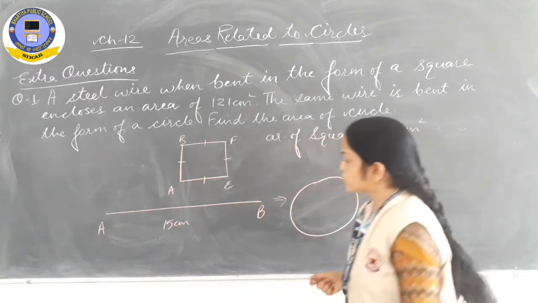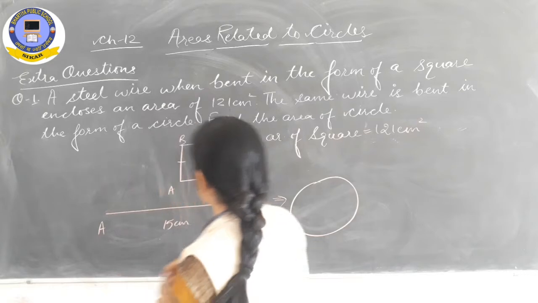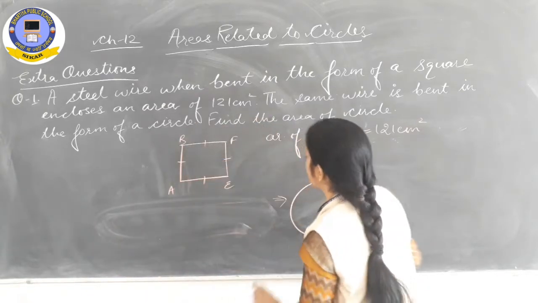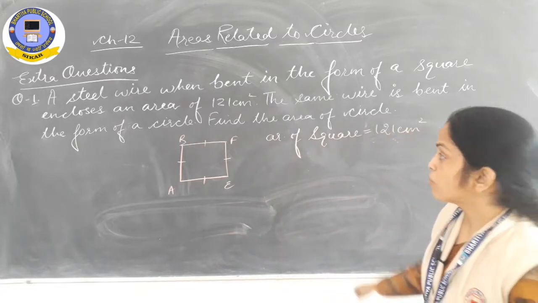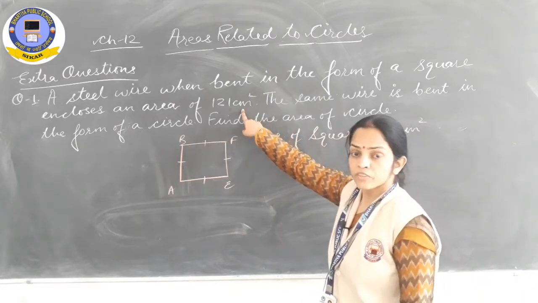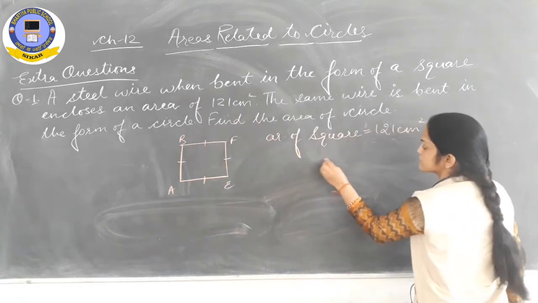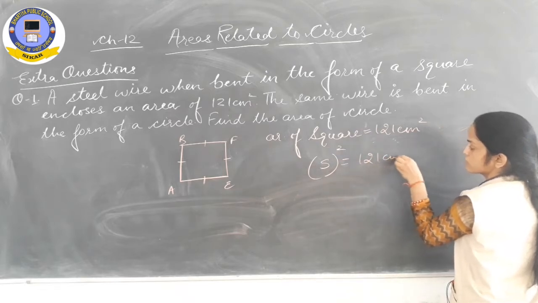So what we will do here, it is given in the question that this square encloses an area of 121 centimeter square. So with the help of area of square, can we get side? We know that area of square is side square. Side square is equal to 121 centimeter square.